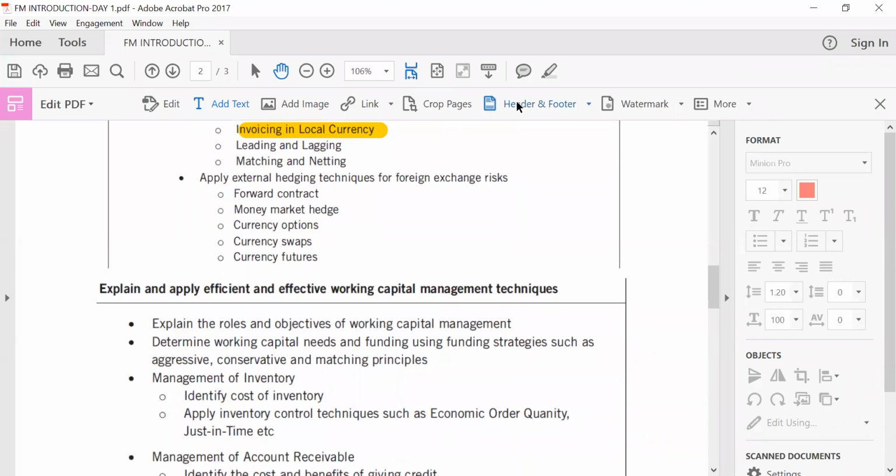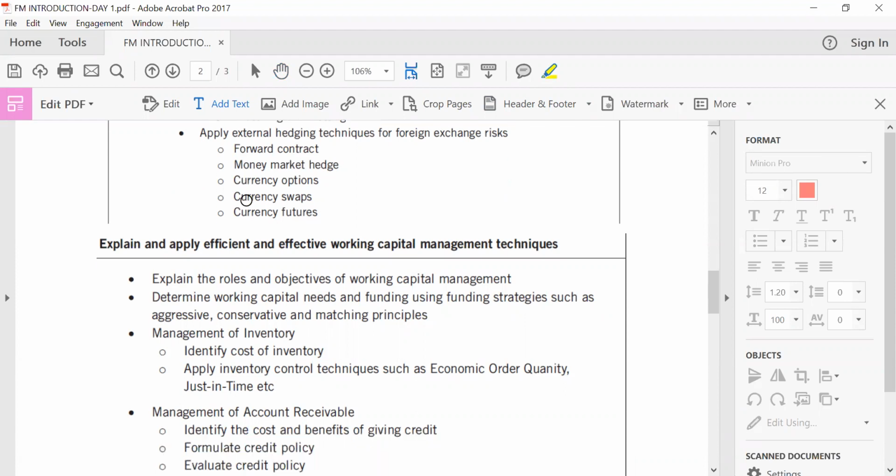Then we come to issues of forward contracts, hedging using forward contracts, money market hedge, currency options, currency swap, currency futures. We're looking at these bits and pieces. And that will end issues pertaining to risk management. But as I've indicated, I will still walk you through a question, in the case of calculation, so that it will help you, right?